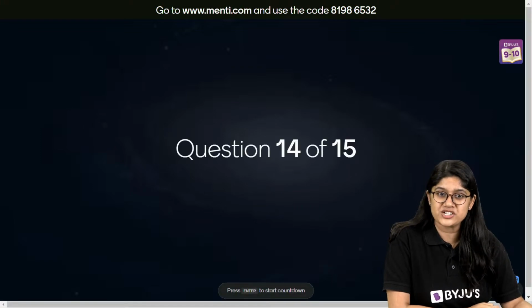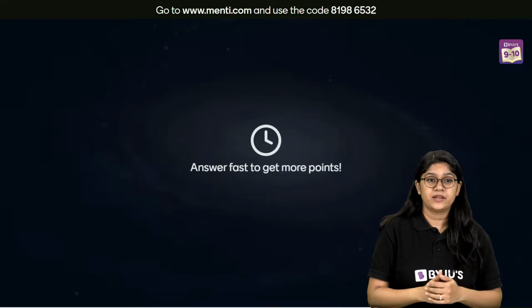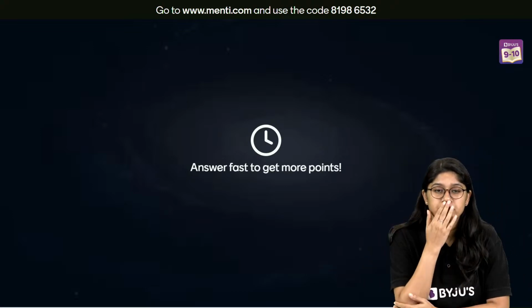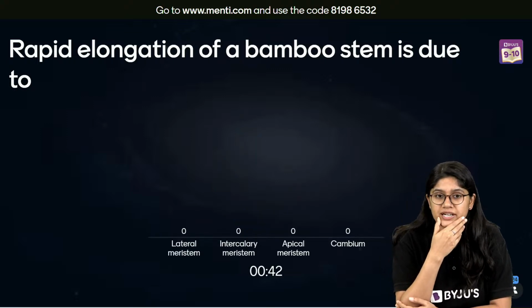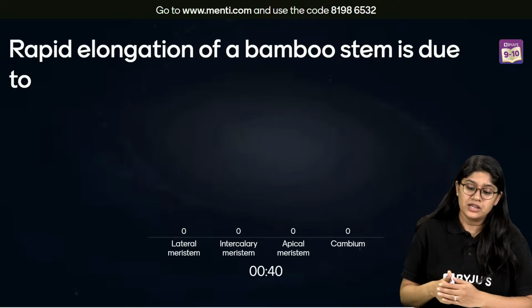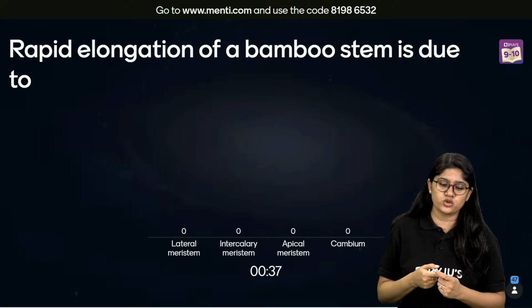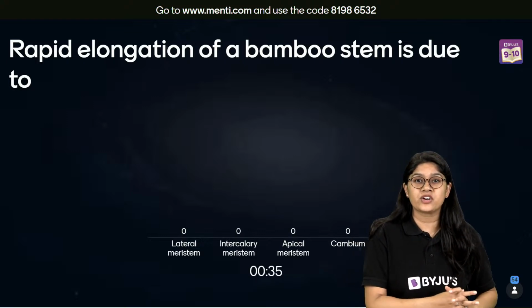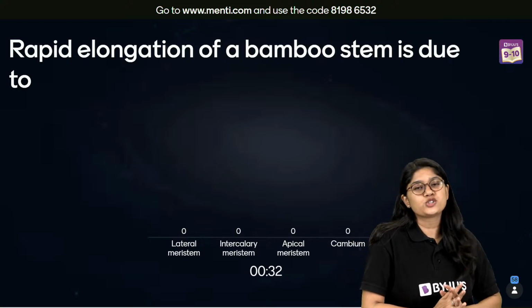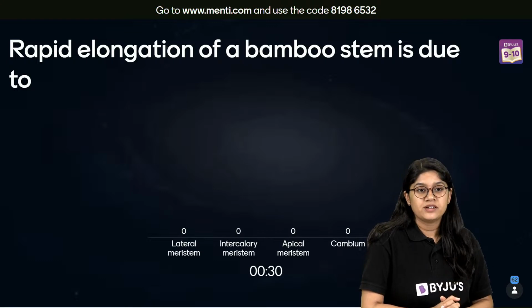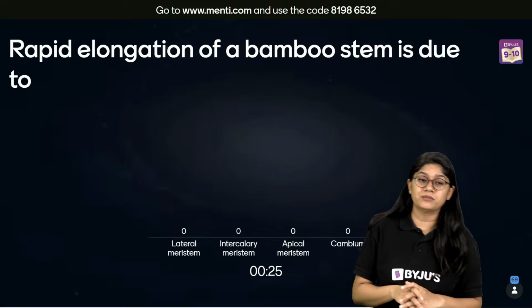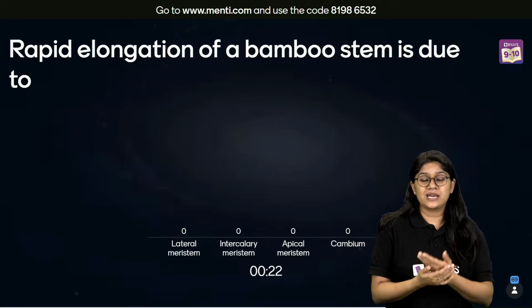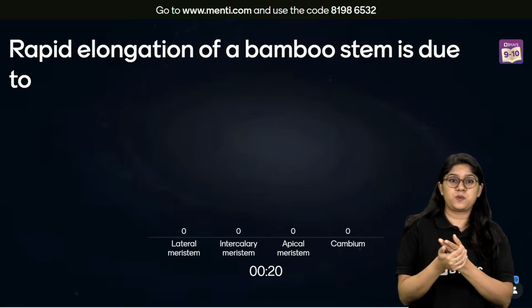Everyone, here we go to the next question. Question number 14. Question 14, everyone. Rapid elongation of bamboo stem is due to: it is easy. I want 100% of all of you to vote this answer correctly. Majority of you should vote for this particular question. The rapid elongation that we see in the bamboo stem, what is the reason behind it? Which tissue is responsible?